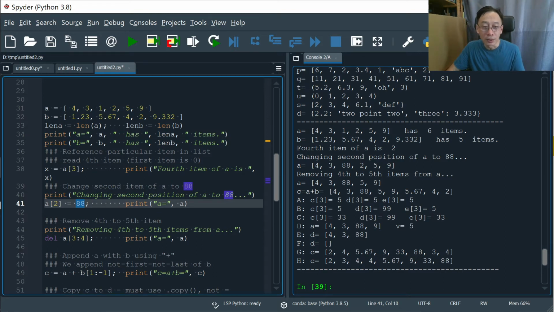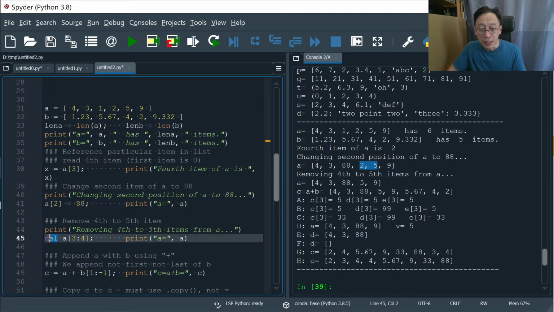0, 1, 2, 3. Now it's correct. Remove the 4th and the 5th items. So the 1st, 2nd, 3rd, and 4th. So I want to remove 2 and 5 so as to get the fourth to fifth items, right? So 1, 2, 3, 4, and 5. So it's 3:4